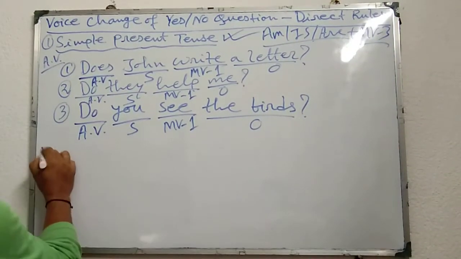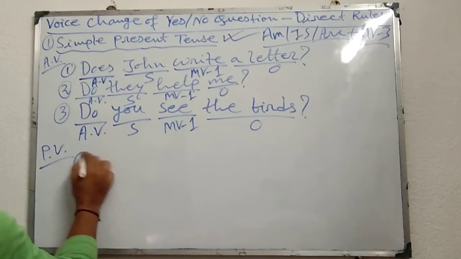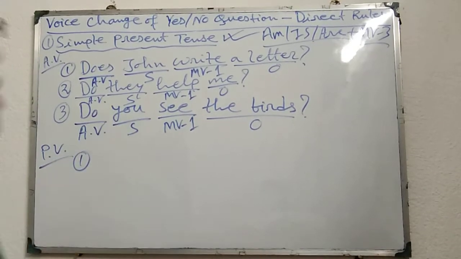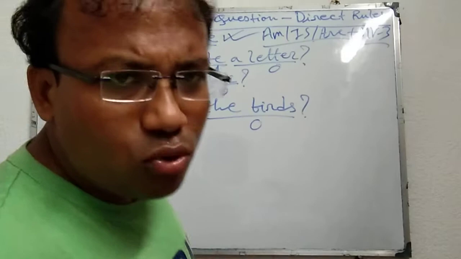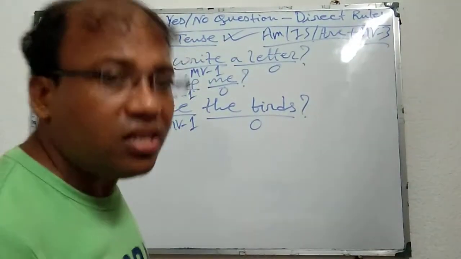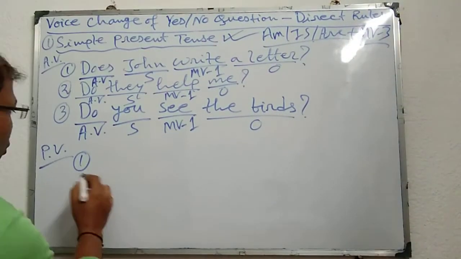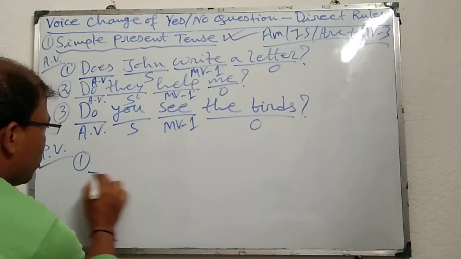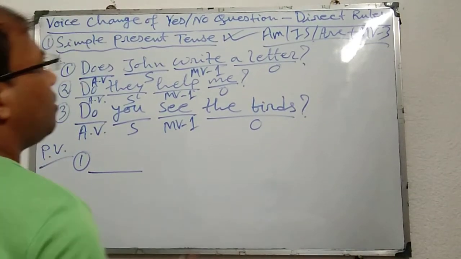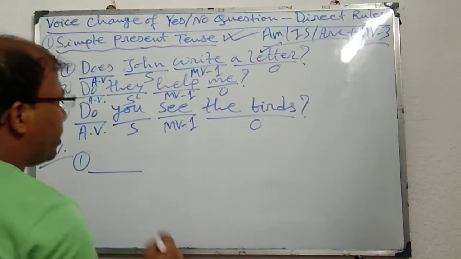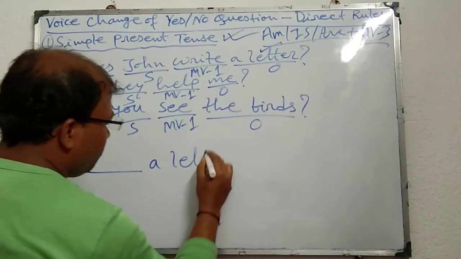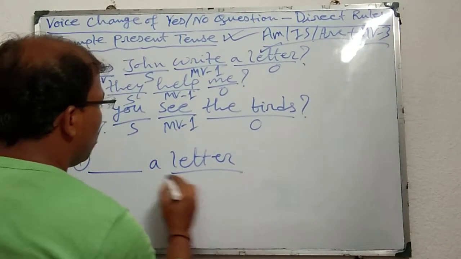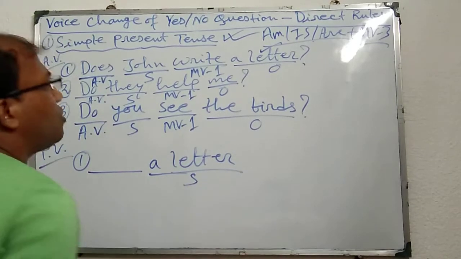First of all, we are changing here. We do not know which of am, is, are will be used here because we do not know the subject. That's why first of all we will leave a space or gap here. Thereafter the object will be changed into subject. A letter, the object will be changed into subject.